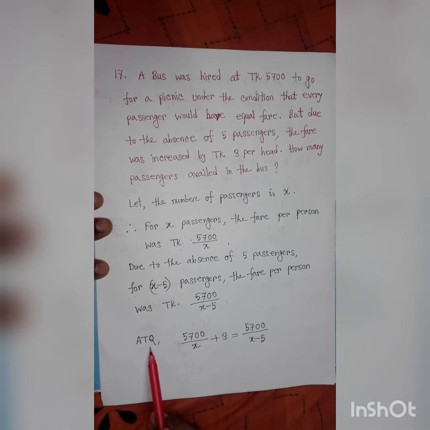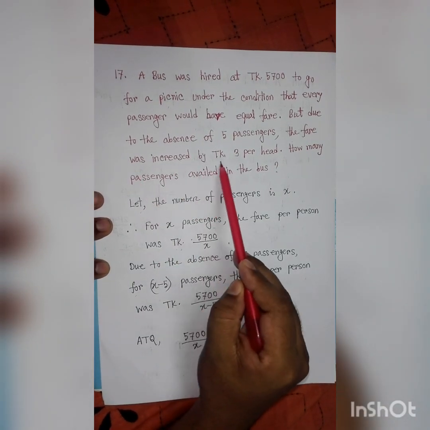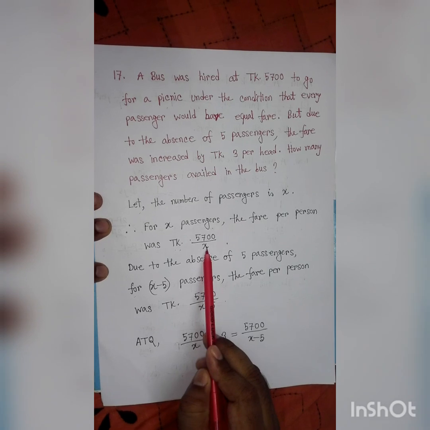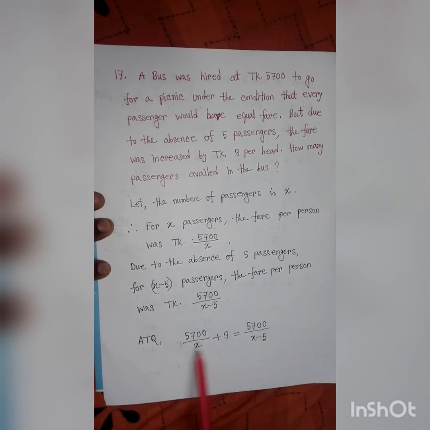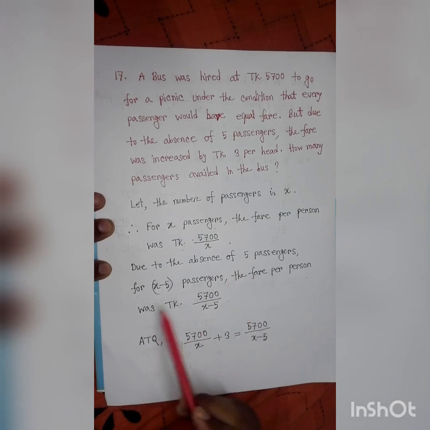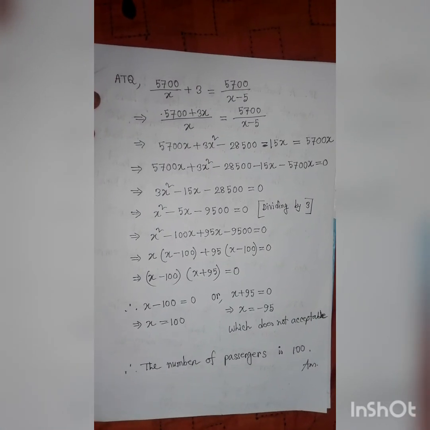According to the question, the fare was increased by Taka 3 per head. So we can write this fare for X passengers plus 3 equals this fare for X minus 5 passengers. Now we try to solve this equation.